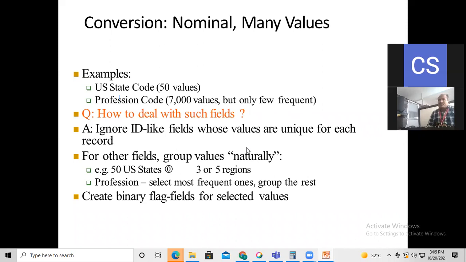So the example given here is that the US state code has 50 values, and the profession code has 7,000 values, but only a few are frequent.